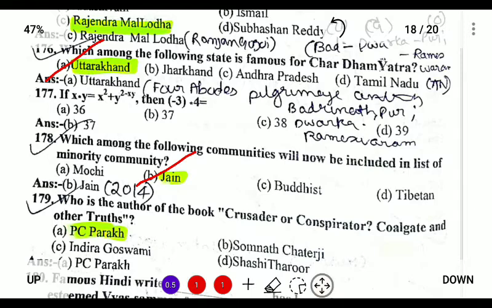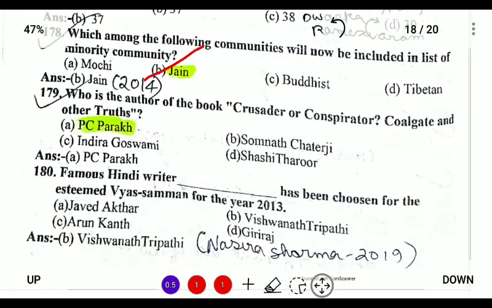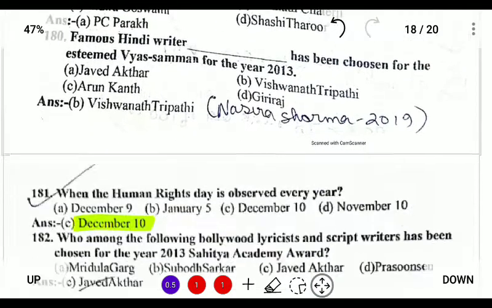Next, who is the author of the book Crusader or Conspirator, Coalgate and Other Truth? So it is related to the Coalgate scam, and it was written by P.C. Parakh. Next, so this is current affairs.